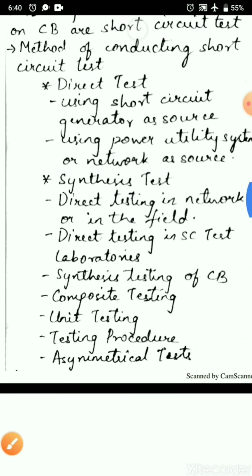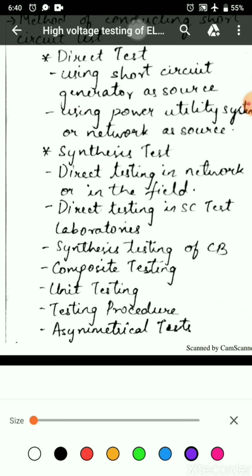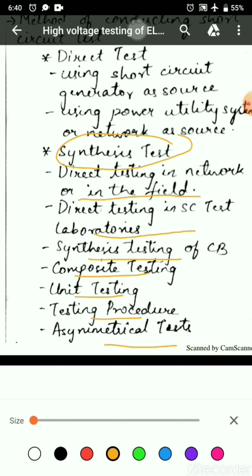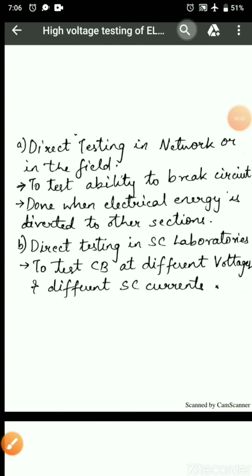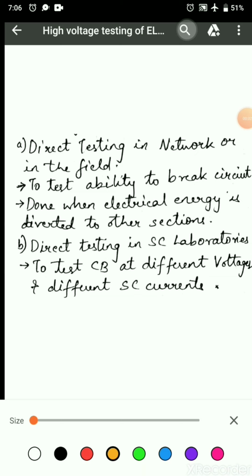For the synthetic method, direct testing in network or in the field, direct testing in a short circuit test laboratory, synthetic testing of circuit breaker, composite testing, unit testing, testing procedure and asymmetrical tests are done. Let us go through the first method, that is direct testing in network or in the field.